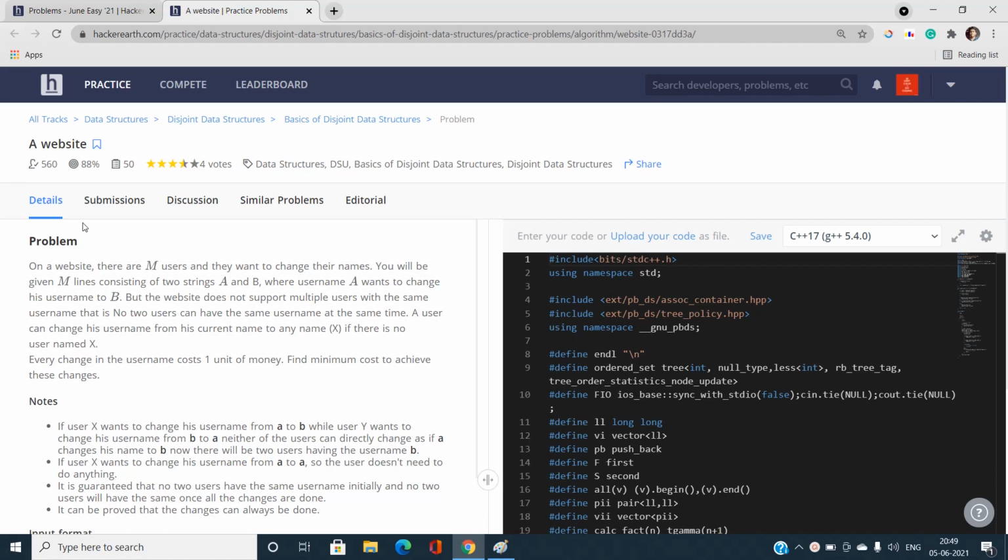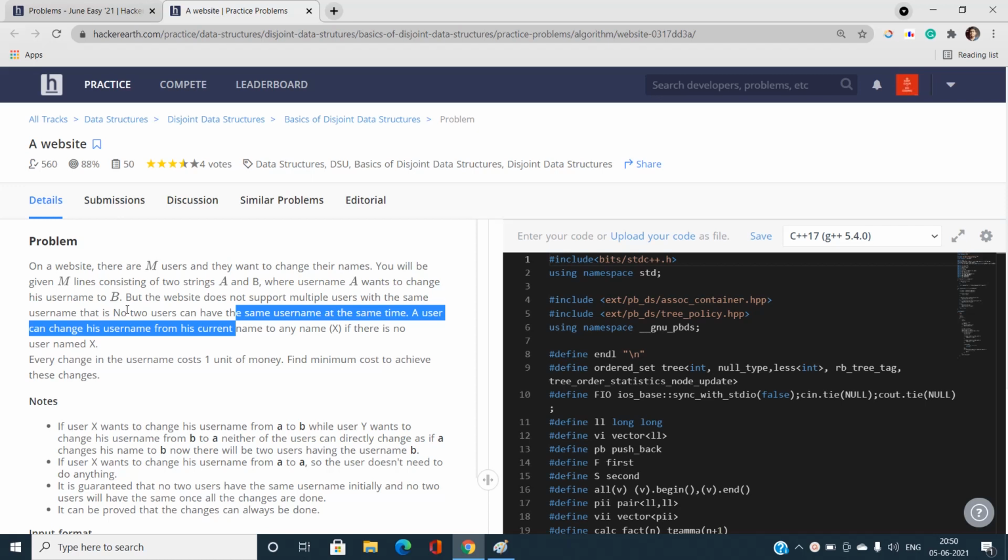On a website there are M users who want to change their names, and there will be M lines consisting of two strings A and B, where the user with username A wants to change his username to B, but the website does not support multiple users with the same username. That is, a user can change to another username only when the new string B is not among all the current usernames.